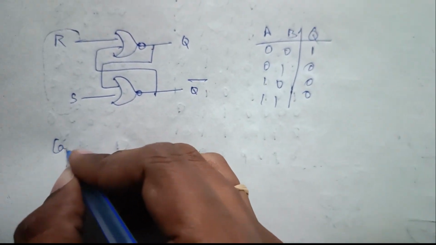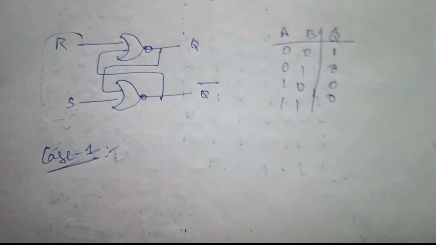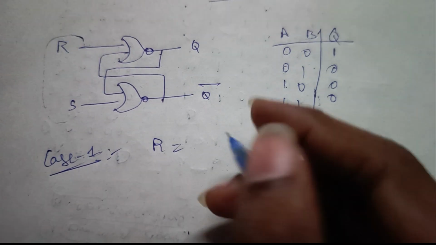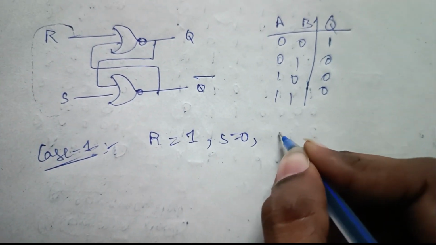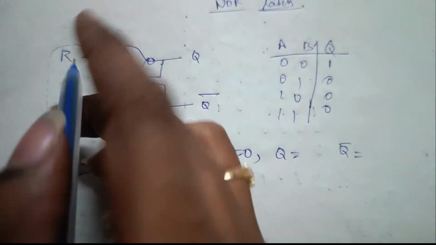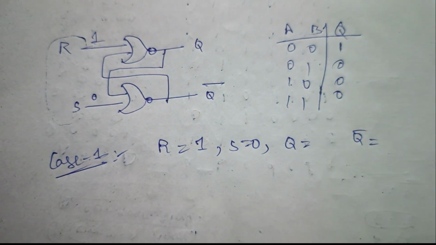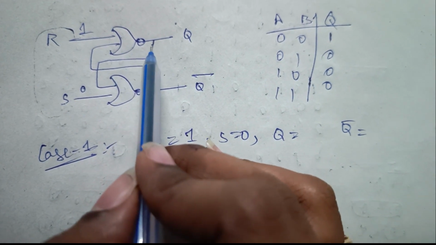Firstly, in case 1, let us assume that R is equal to 1 and S is equal to 0. Then based on that we require Q and Q bar. If R is equal to 1, what will be the output?